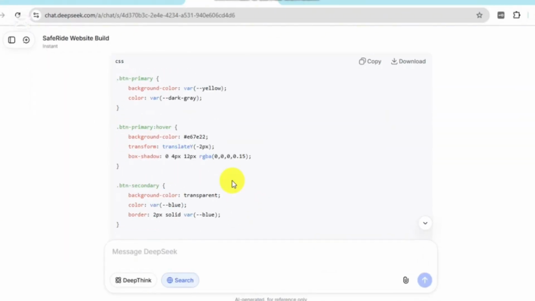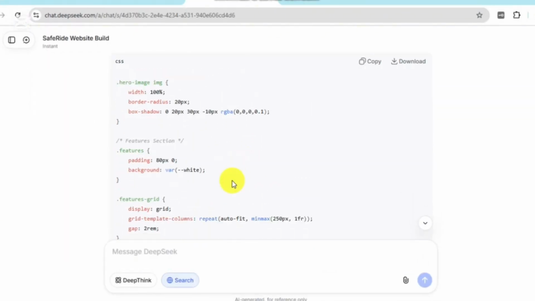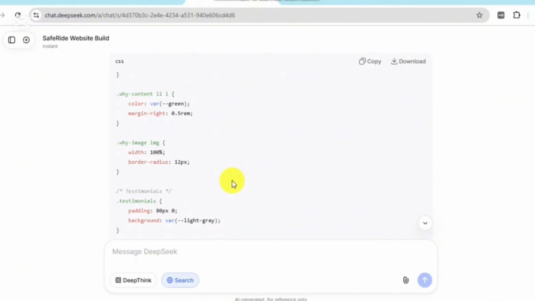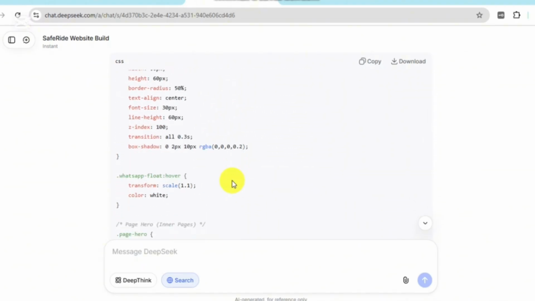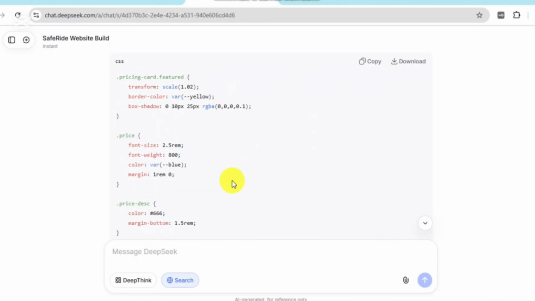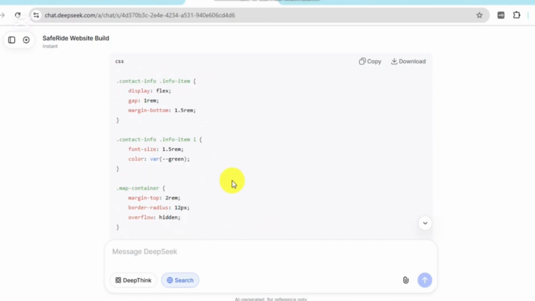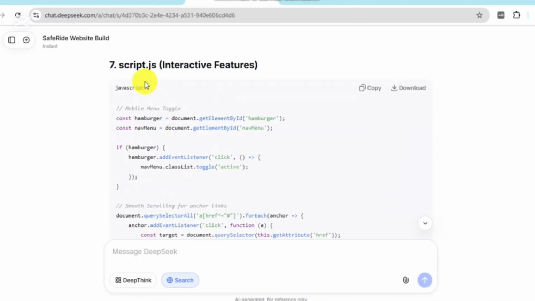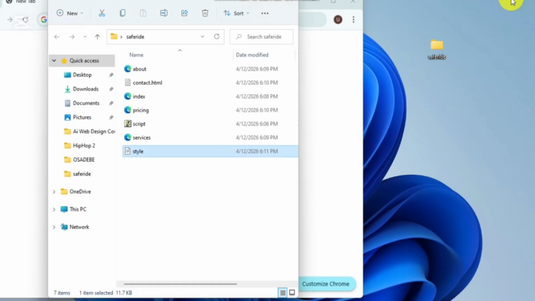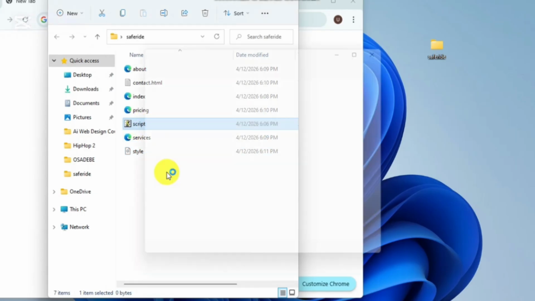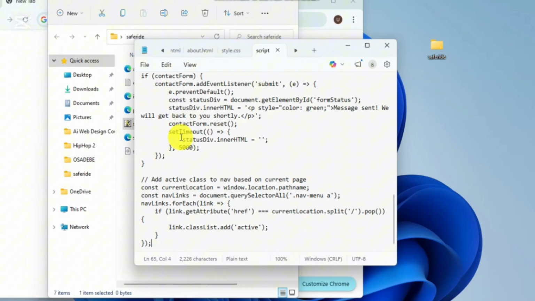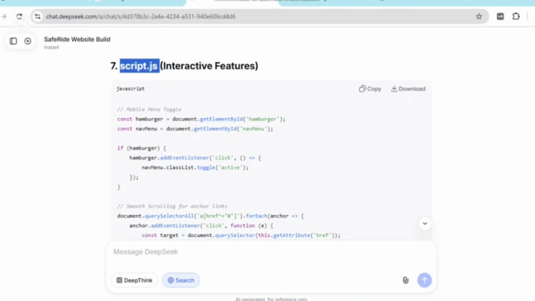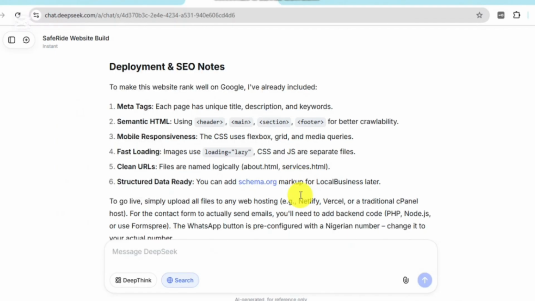See anything hard here? No, the answer is no. Then we move to the next file, which should be script also. Let's keep moving until the end of style.html. We are still on this code for style.html because we have copied the color and pasted. So script.js. We copy the full code, as I just did. You go to script, right click, edit in Notepad, then paste your code and save, Ctrl S. Then you check if there's any page left.